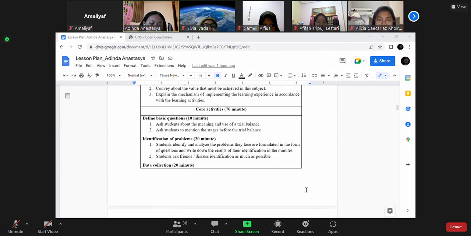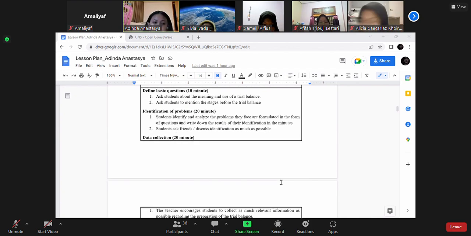The second part, core activity, consists of defining the basic question, identification of problem, data collection, verification, and conclusion. Define the basic question: the teacher determines basic questions, such as asking students about the meaning and use of the trial balance and asking students to name the steps before the trial balance. The second, identification of problem.